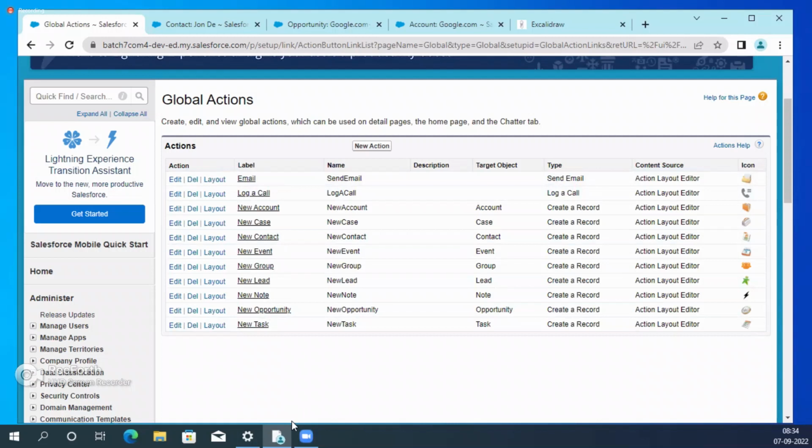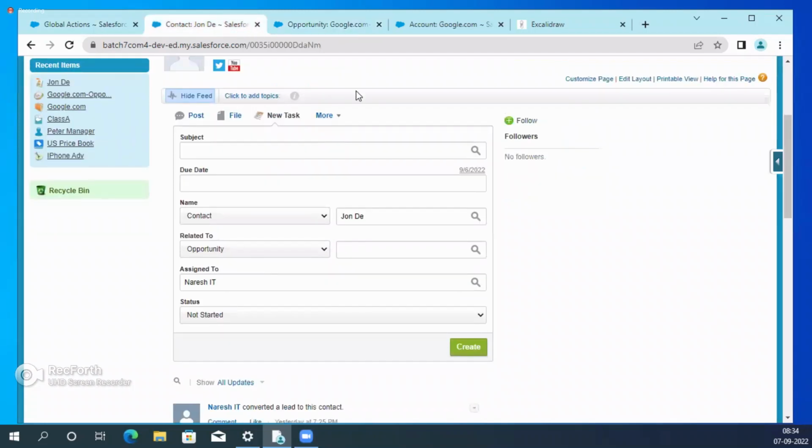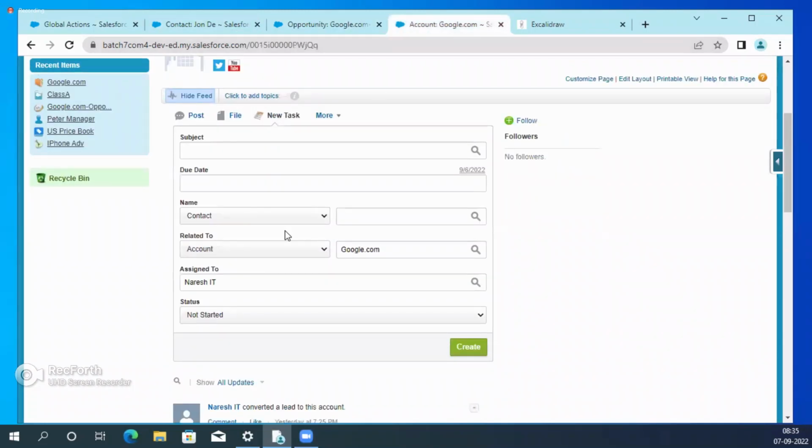For example, guys, the client is asking, see, in the opportunity, new task is there, right? Assuming that I'm explaining only one action level. New task is there. Contact also has new task. Account also has new task. All new tasks have how many fields, guys? 6.